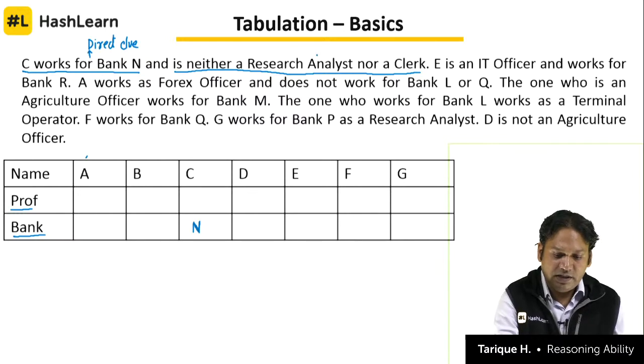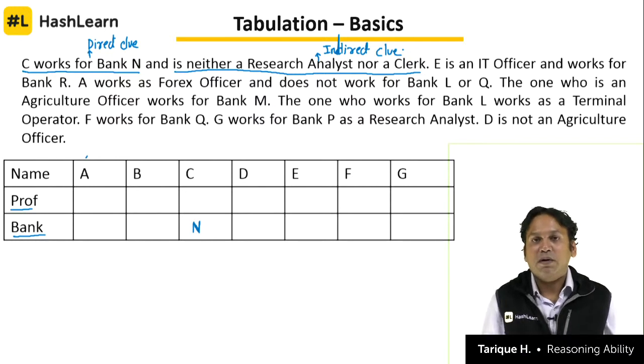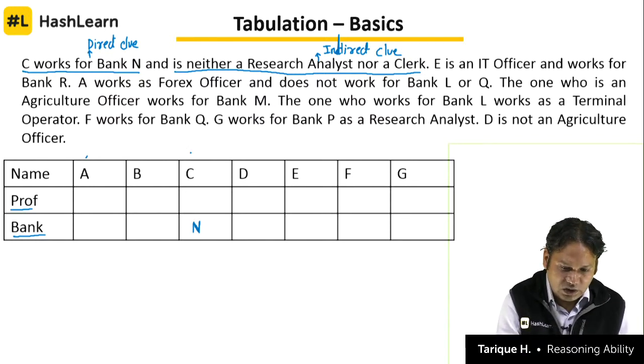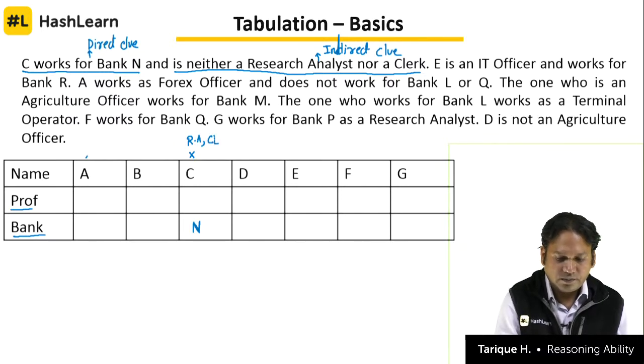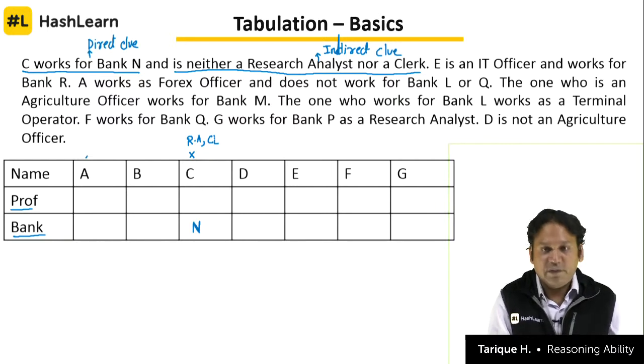So this is not giving us direct information, it is giving indirect information. So what is it? It is an indirect clue. We don't know what C is, we know what C is not. So we can say that C is not the research analyst, C is not the clerk. So C works for bank N, but C is not the research analyst, C is not the clerk.